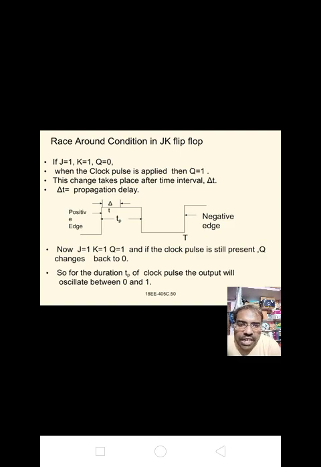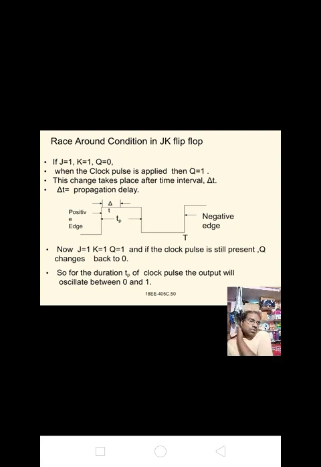This change takes place after time interval delta t. Delta t is nothing but the propagation delay. That is, when the positive edge is going up, we get some amount of delay, that is delta t, of the total peak time Tp. That is nothing but the propagation delay.